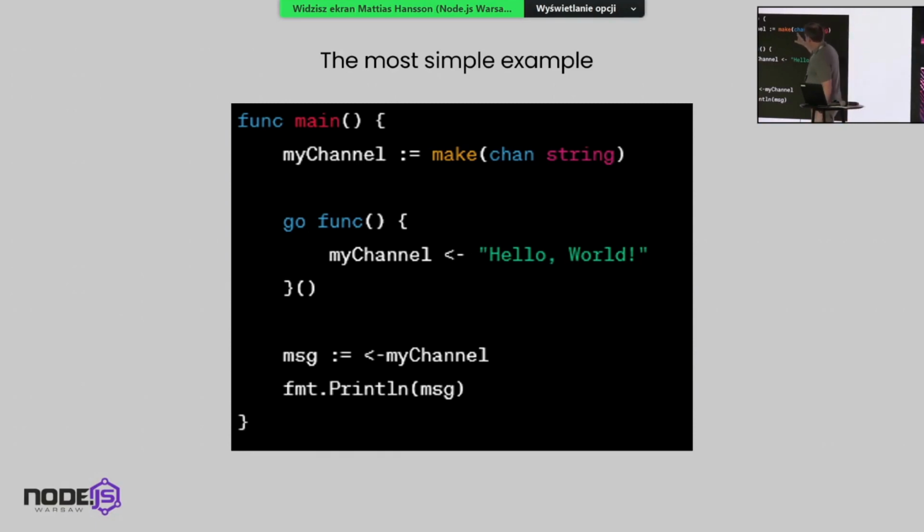But the thing is here, you can see also that my channel is taken into this context, right? So it's available here. And if you're doing the arrow like this, an arrow going into the channel, then you are loading the channel with some data. In this case, we said that this must be strings. So we are taking the string hello world and we are pushing it into the channel.